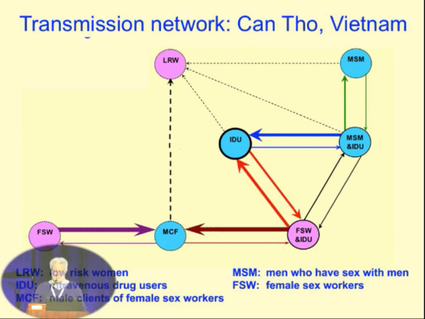Top right, we have men who have sex with men. Some MSM also inject drugs. Some female sex workers also inject drugs. The female sex workers, the bottom middle, have male clients. And of course, all of the men in each of these groups, some of them have female partners who we refer to here as low-risk women. So what we really want to know is how does the epidemic spread on this network, and how can we control it?